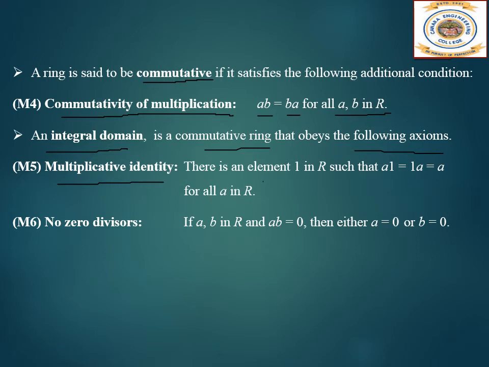There is an element 1 in R such that A times 1 is equal to 1 times A is equal to A for all A in R. The next property is no zero divisors. If A, B in R and AB equals 0, then either A equals 0 or B equals 0. Next we will learn about fields.